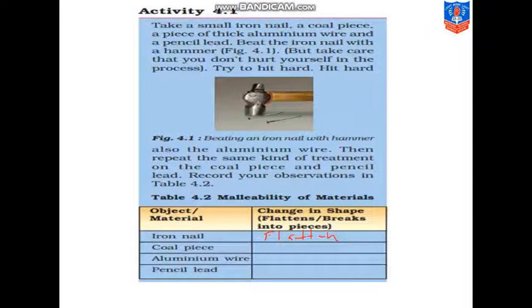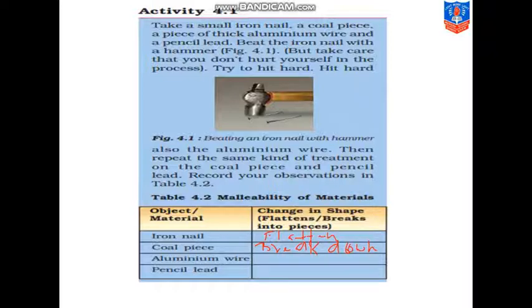Then coal piece. If you hammer the coal piece, what will it become? It will break down. It will not get flattened, but it will break down. Powder form में वो convert हो जाएगा. Yeah? It will break down. Please note the spelling BREAKDOWN.